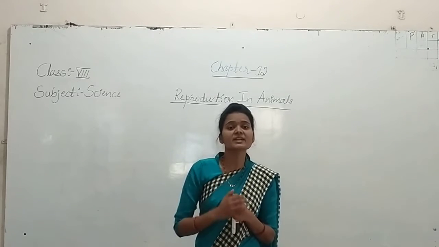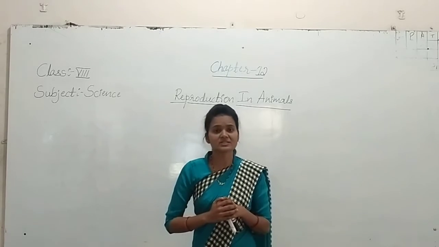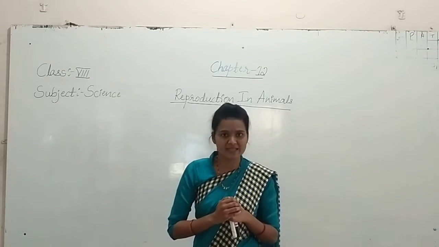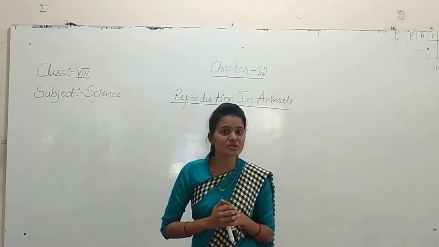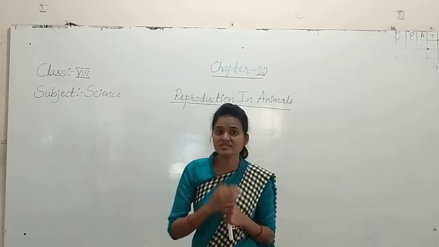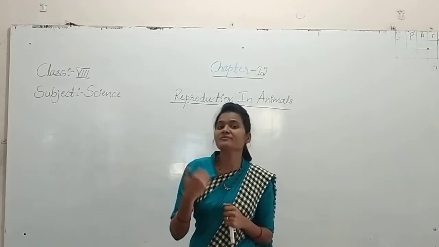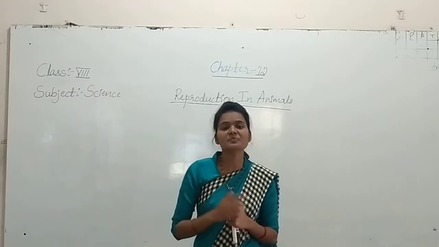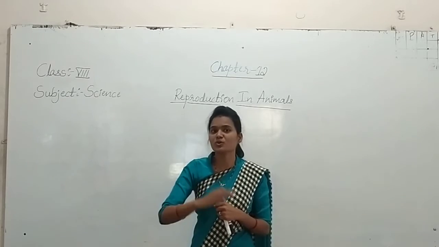Then, what is the exact definition of asexual reproduction? Students, in 7th class we learned asexual reproduction in the case of plants. How does it go on? By cutting the stem, by using the stem of one plant, otherwise by seeds, otherwise by vegetative propagation, like the dispersion of seeds.